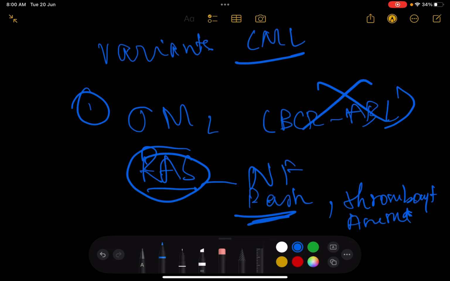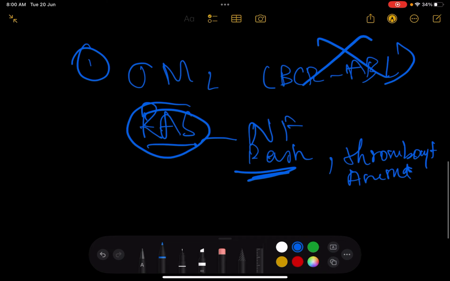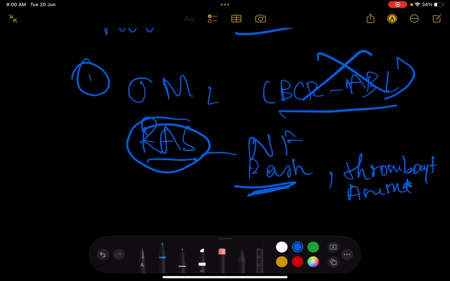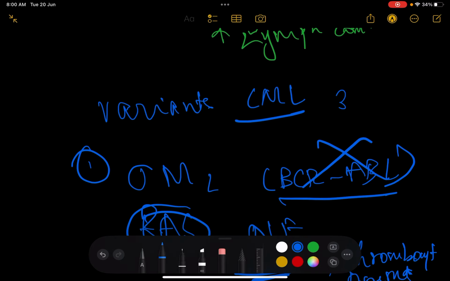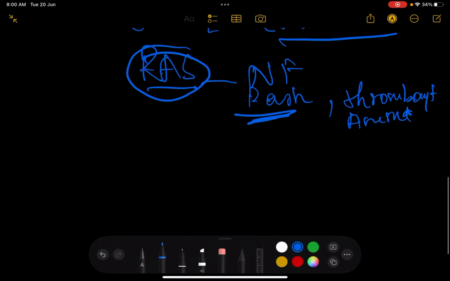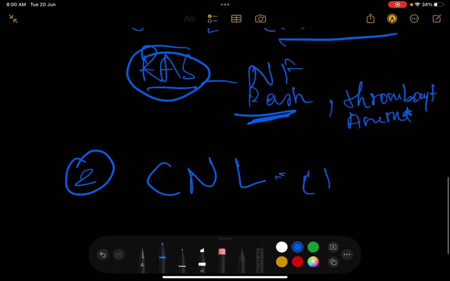We also have chronic neutrophilic leukemia. Again, it is associated with no BCR-ABL. All of these forms that I'm talking about do not have BCR-ABL, they do not have that translocation. Chronic neutrophilic leukemia is associated with a colony stimulating factor mutation. When colony stimulating factor is overproduced, it causes this entire chronic neutrophilic leukemia.